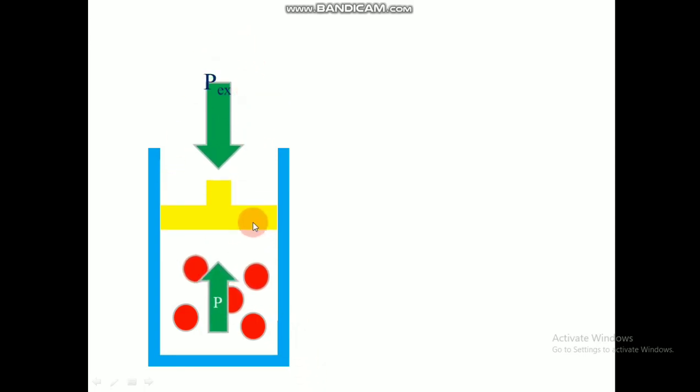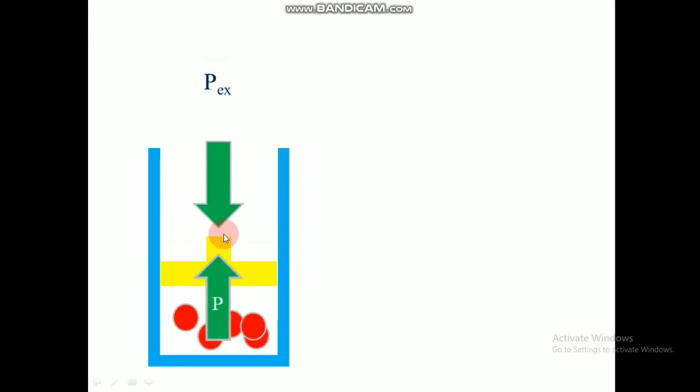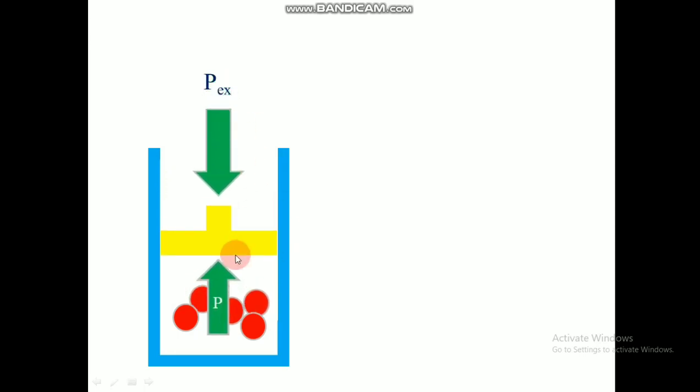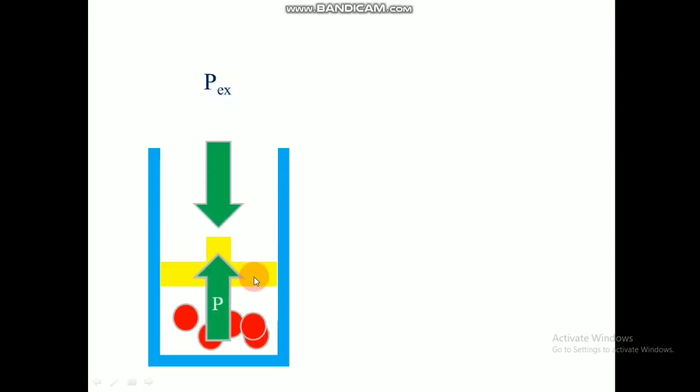So when we compress, the volume is decreasing, collisions are increasing, and the pressure inside slowly increases. At some point, the pressure inside will reach a value equal to the external pressure, and when both values become equal, the compression will stop.